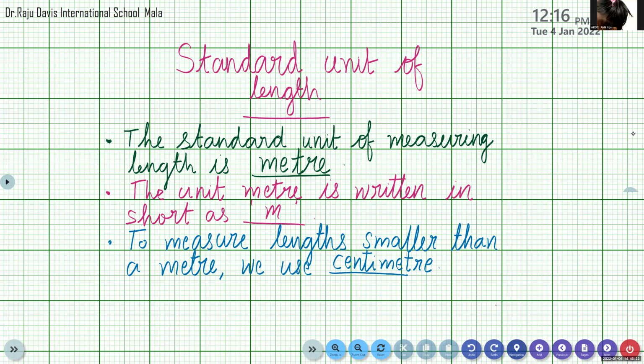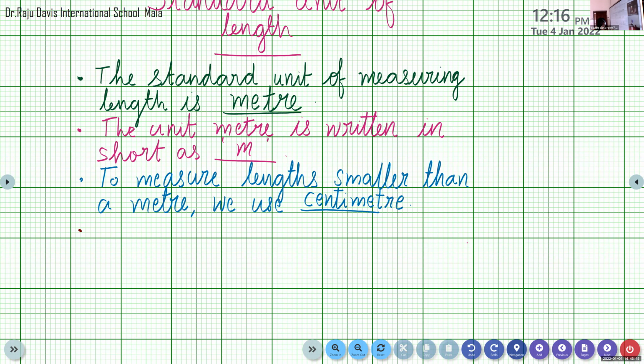And we have finished. So we can move to the next point. Centimeter is written in short as dash.